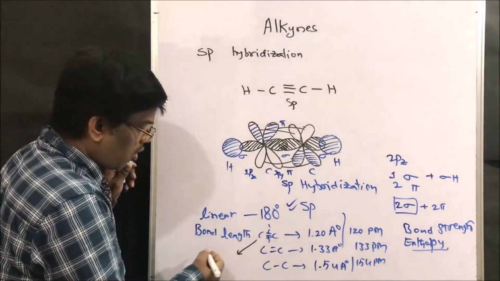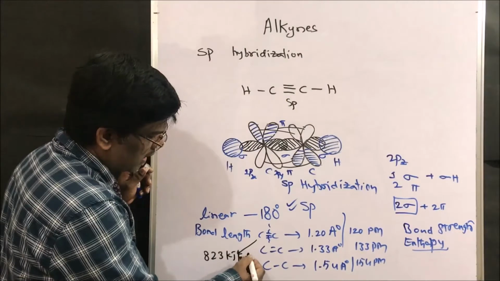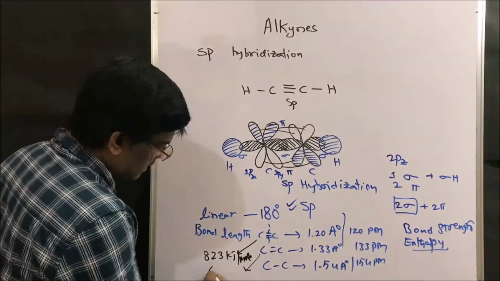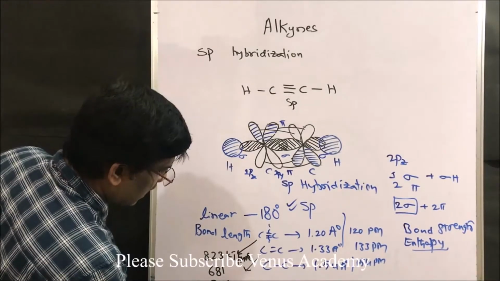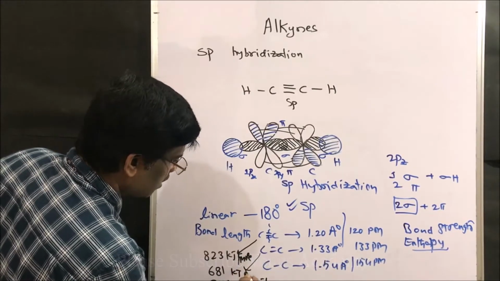For C≡C it is 823 kilojoules per mole, whereas for C=C it is 681 kilojoules per mole, and for C-C it is 348 kilojoules per mole.